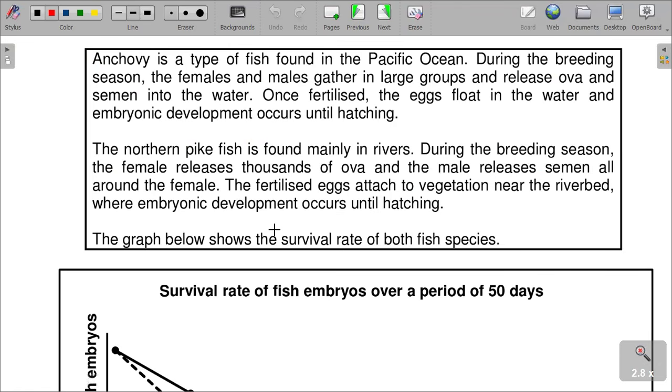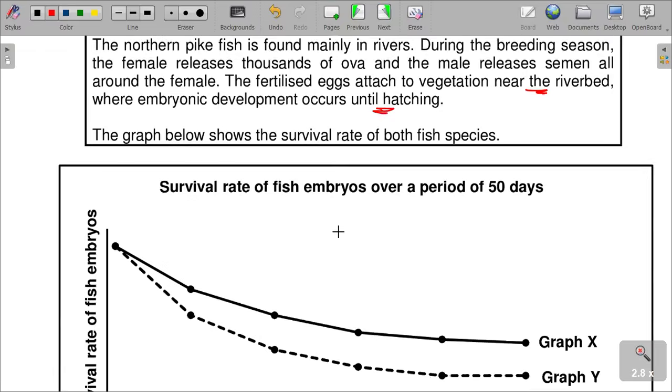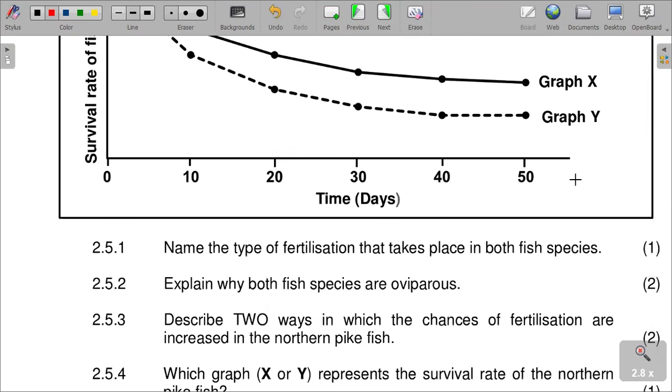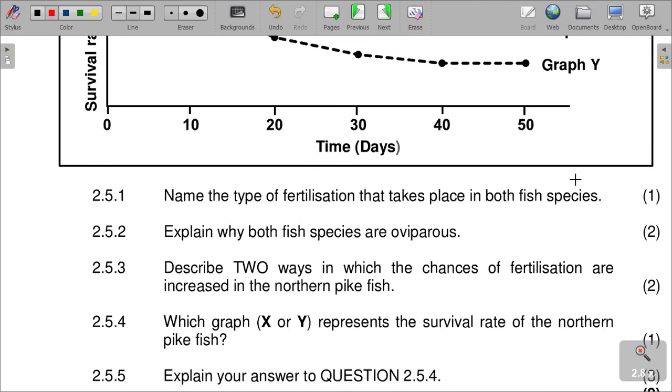In the other species, the female releases thousands of ovum and the male releases semen all over the female. The fertilized eggs are attached to vegetation near the riverbed, where embryonic development occurs until hatching. The survival rate of the embryos is shown over a period of 50 years, in graph X and graph Y.